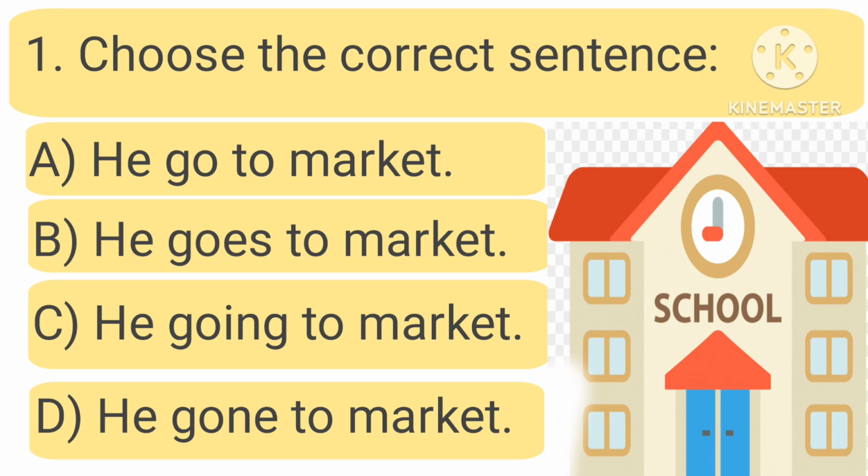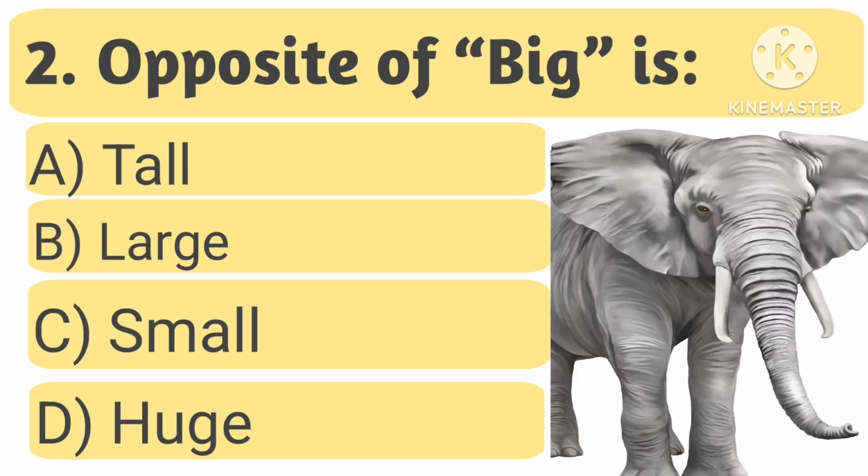A. He goes to market. B. He goes to market. C. He going to market. D. He gone to market. Time starts now. 1, 2, 3, 4, 5, 6, stop. The correct answer is B. He goes to market.